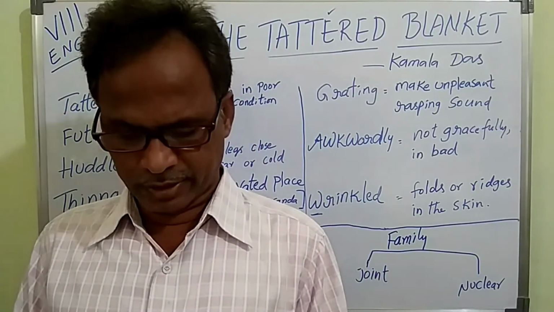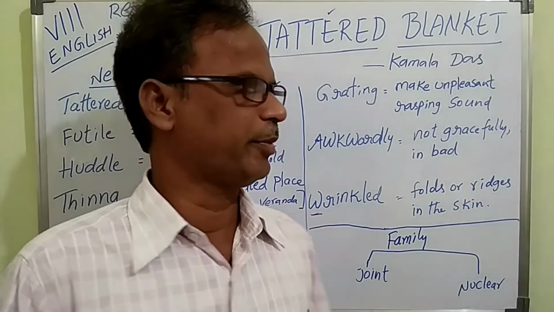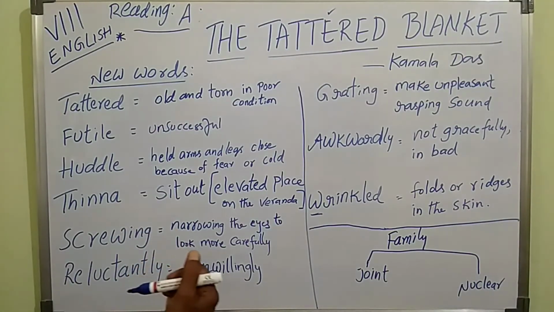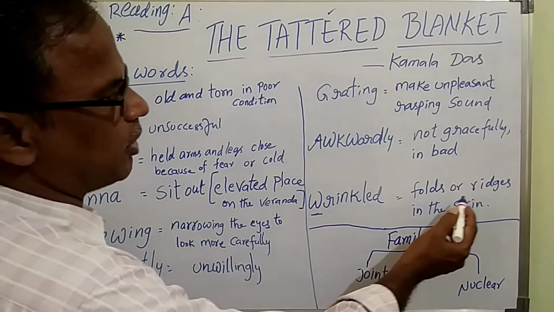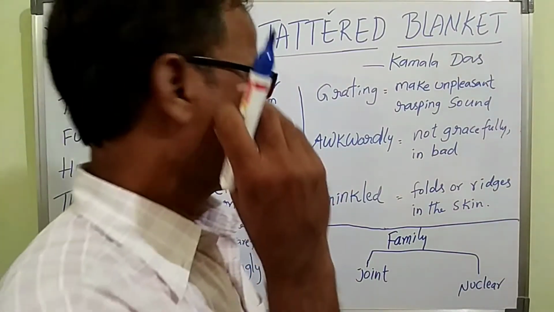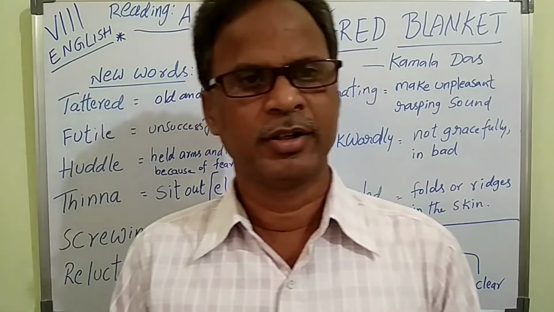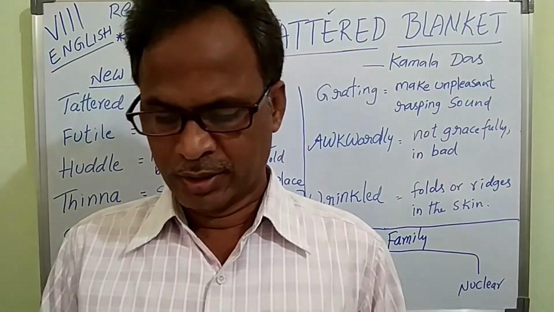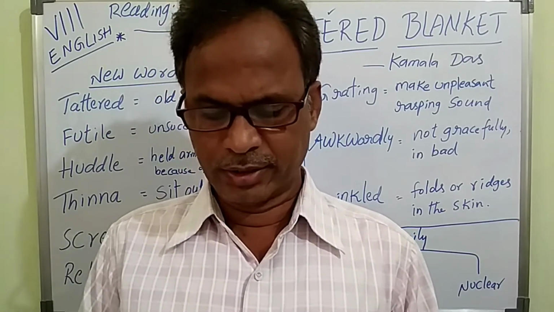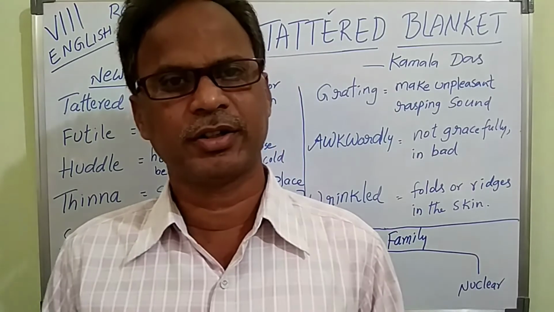Here, in the second line, you see that wrinkled cheeks. Wrinkled means folded. Why is it given here? Wrinkled here means folds or ridges in the skin. So the mother's face and cheeks are wrinkled, that is, she has folded, ridged skin. Gopi, Kamala, I can't believe it. Has his school closed for vacation?